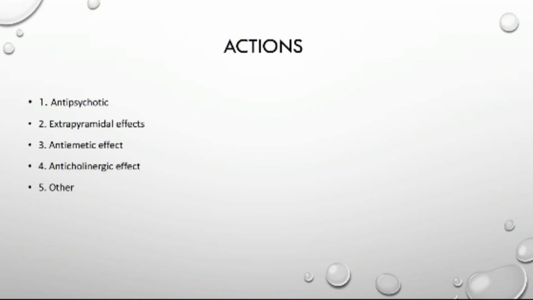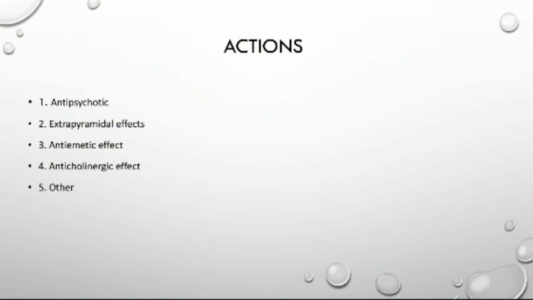Second one is extrapyramidal effects. There are three main extrapyramidal symptoms: dystonia, akathisia, and tardive dyskinesia. Dystonia means sustained contraction of muscle that leads to twisting and abnormal postures. Second one is akathisia, which is motor restlessness. And third one is tardive dyskinesia, involuntary movement of the tongue, lips, and neck.